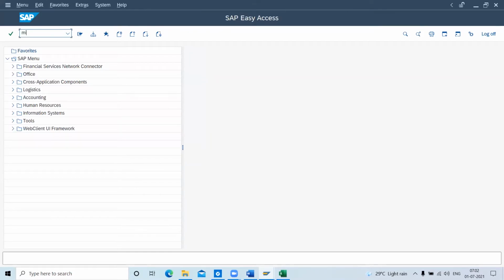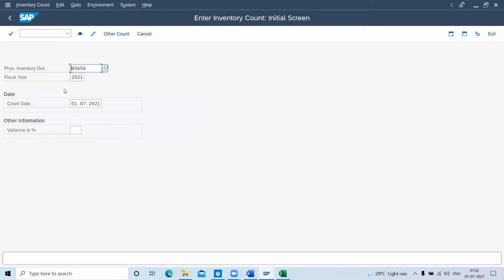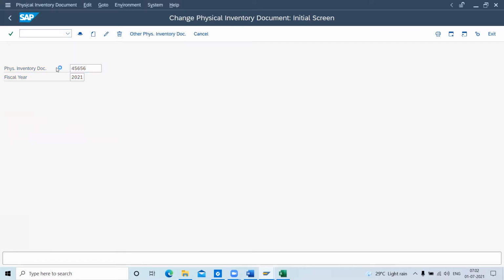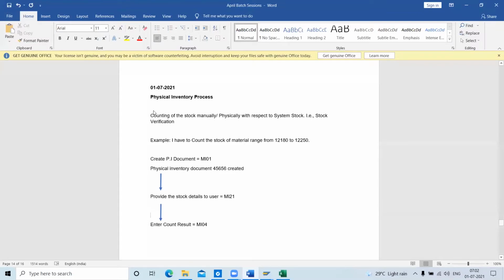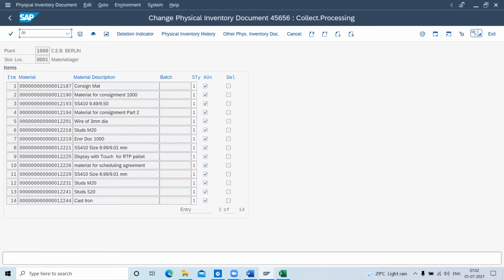Okay, I entered it wrong. Sorry. I have entered the count wrong. One second, I just have to close this inventory document.